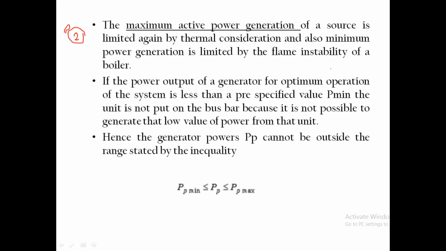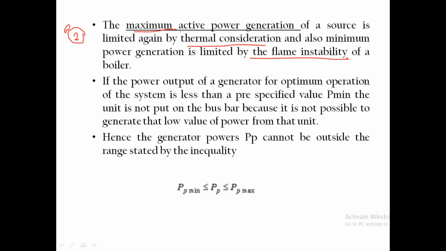It should also be limited with some minimum and a maximum value. Why is it limited? By some thermal considerations, again temperature issues. Also, minimum power generation is limited by the flame instability of a boiler. So this is actually the maximum. For the apparent power, there should be some maximum value. It should be less than some pre-specified value Cp.